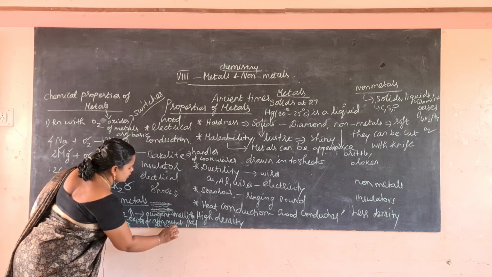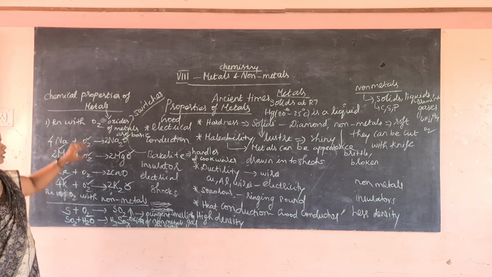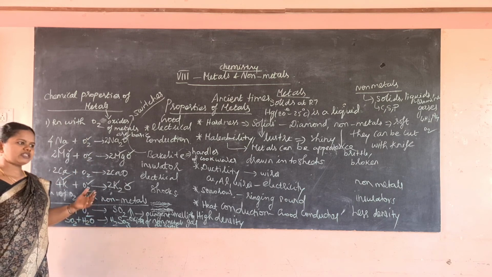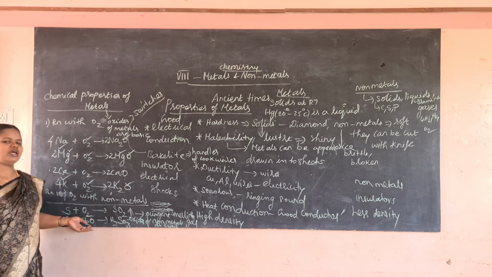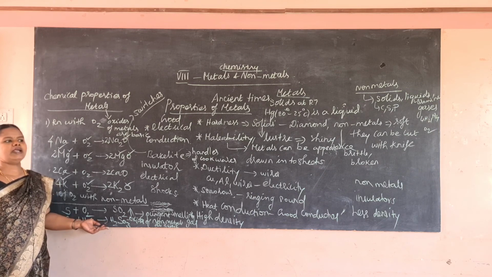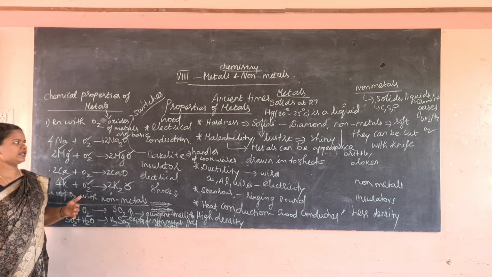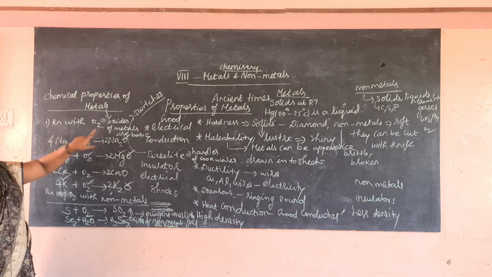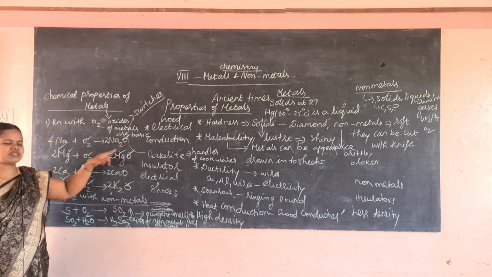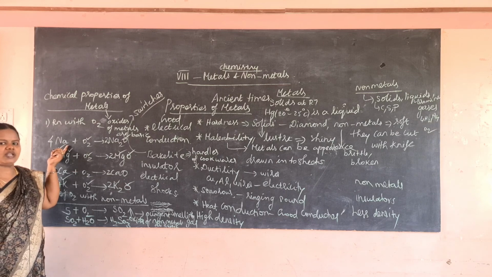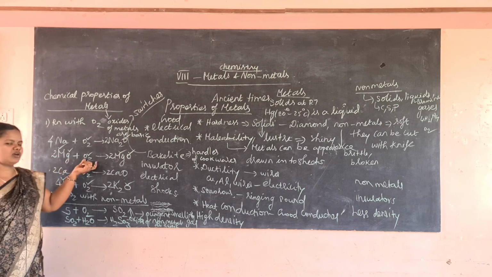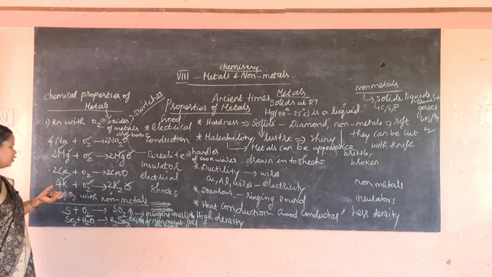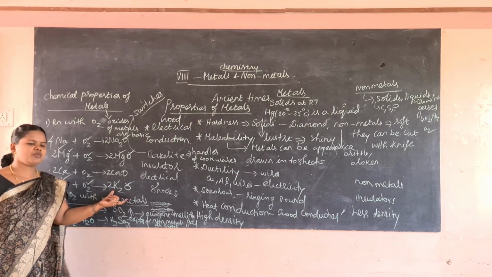So these are some of the chemical reactions of oxygen with metals and with non-metals. And some other reactions are also there: displacement reaction, reaction with water, corrosion, and some others. We will see in the next class. So today we saw only one chemical property, reaction with oxygen. Sodium reacts with oxygen to form sodium oxide. It is very reactive. It is stored under kerosene. And magnesium reacts with oxygen to form magnesium oxide, calcium reacts with oxygen to form calcium oxide, and potassium reacts with oxygen to form potassium oxide.